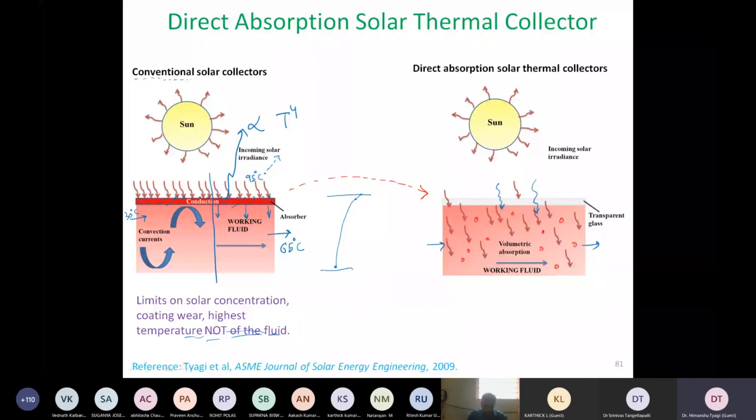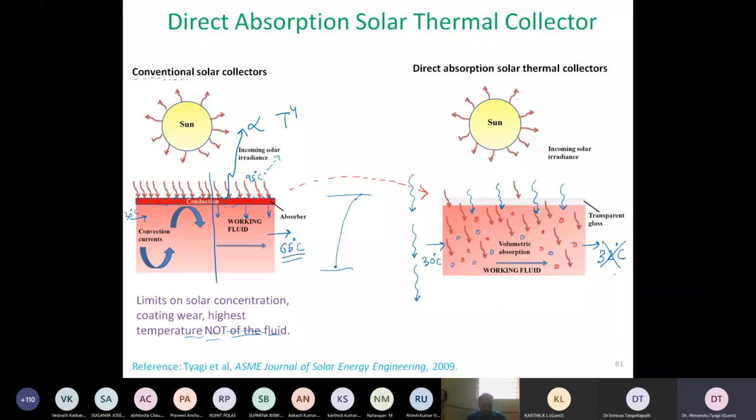And then what really happens is this light, this electromagnetic wave, interacts with all these nanoparticles present over here. Why is the nanoparticle mandatory in this case? If there were no nanoparticles, the light would just go through glass, then just go through water, because water is fully transparent, and come out from the other side. In that case, if I send in cold fluid from here, only the cold fluid will come out. Maybe only a 2 degree temperature rise there, which is what we don't want. We want maximum temperature rise to take place.